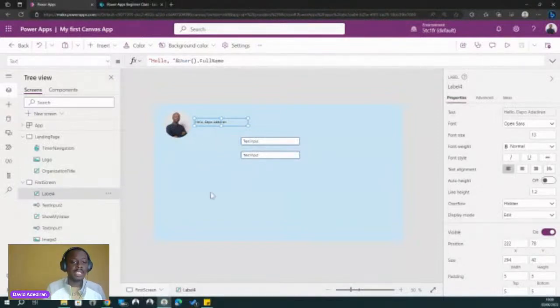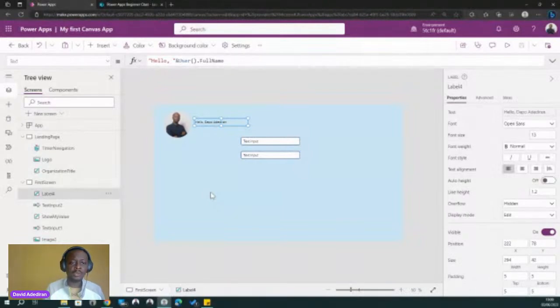Okay, so today what we're going to do is continue from last time. We built a small SharePoint list last time, and today we're going to connect it to our app, right? So I'm going to build a form to allow users to fill in information and submit it into our SharePoint list. Now, we're using SharePoint list for this app, but we do have other data sources.